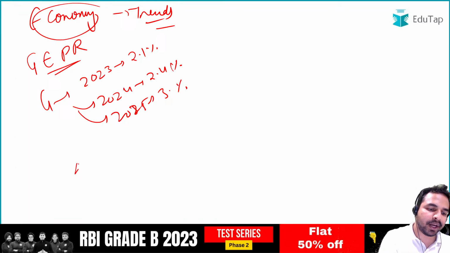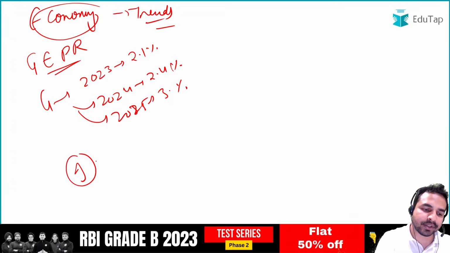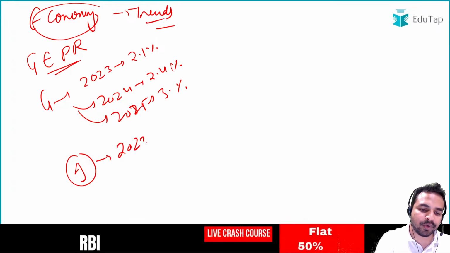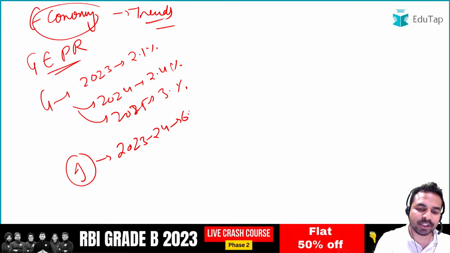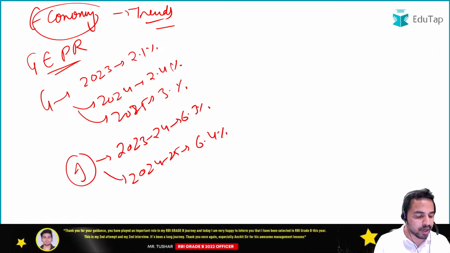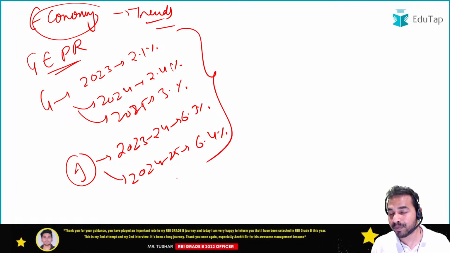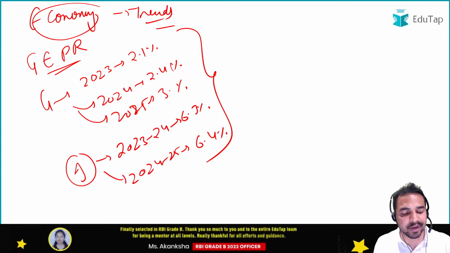When I talk about India, as per the Global Economic Prospect Report, India's growth rate is forecasted for 2023-2024 at 6.3%. Then for 2024-2025, it is being forecasted at 6.4%. Guys, let me tell you that all these kind of figures are very, very important to be covered from the exam point of view, because question can be asked on any one of them.